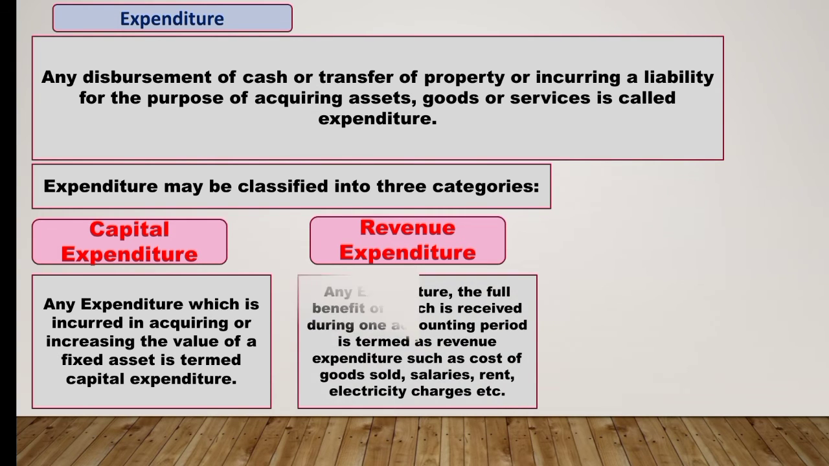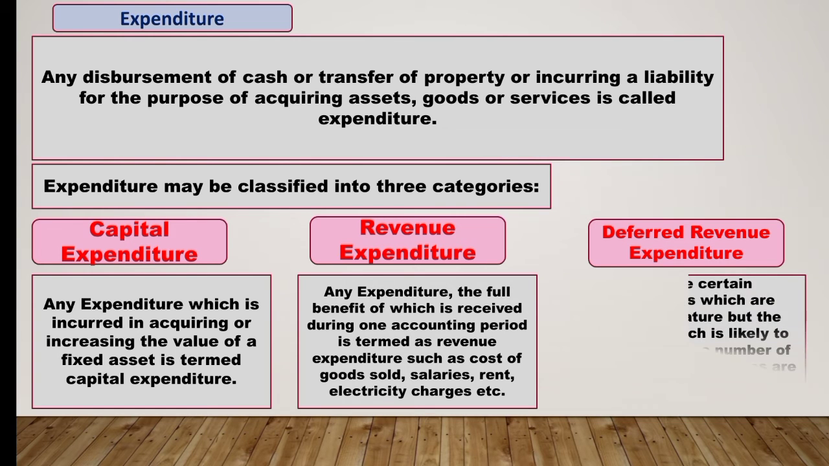Second, we have revenue expenditure. So here, any expenditure the full benefit of which is received during one accounting period is termed as revenue expenditure, such as cost of goods sold, salaries, rent, electricity, etc. So here we can say that any expenditure which is spent in purchasing the goods for the purpose of resale, it is considered as revenue expenditure. So by selling these goods within a time duration of 1 year will be considered as revenue expenditure.